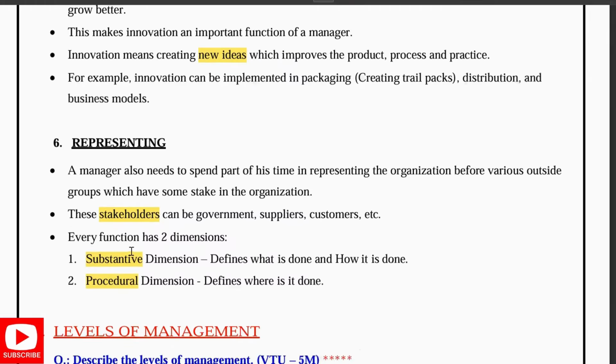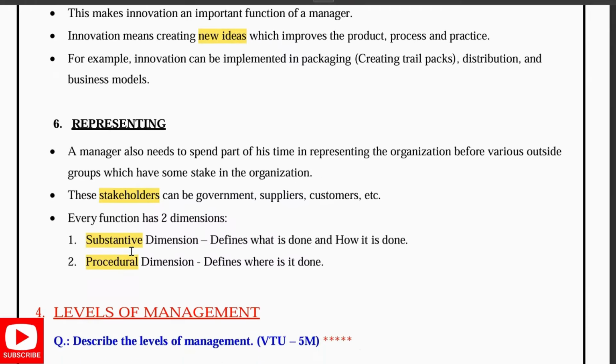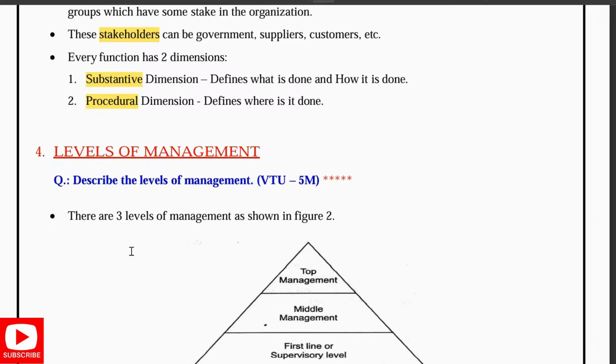Next is representing. Manager is one who represents himself as an organization before various outside groups which have the same stake in the organization. Like there are stakeholders, can be government, suppliers, customers. Again, we are having two dimensions, substantive dimension and the procedural dimension. That is one where it defines what is done and how it is done, whereas procedural, it defines where it is done. So this was all about that.